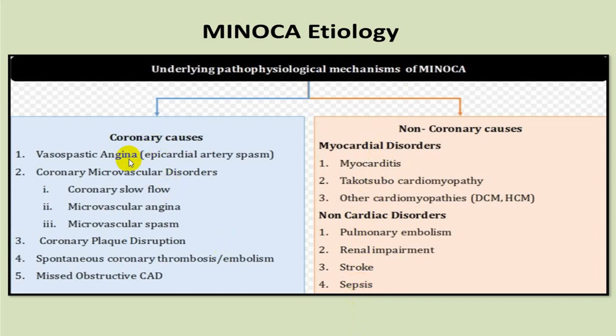While in coronary artery causes, we already mentioned vasospastic angina, where there is an epicardial artery spasm. Microvascular disorders like low coronary blood flow, microvascular angina, microvascular spasm, coronary plaque disruption, thrombosis, embolism, and missed obstructive coronary artery disease.